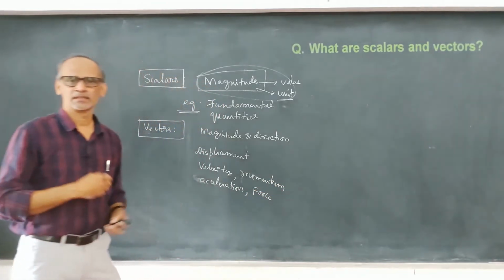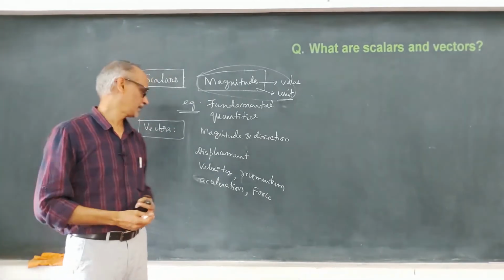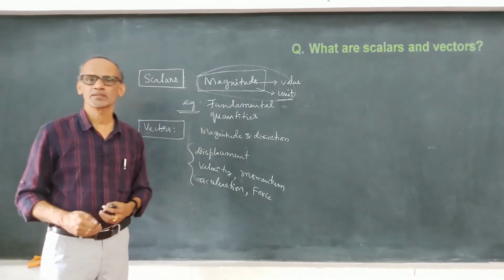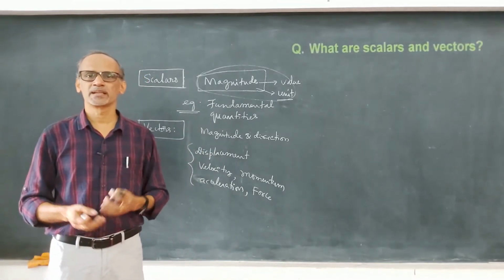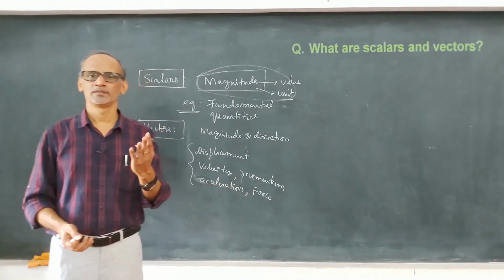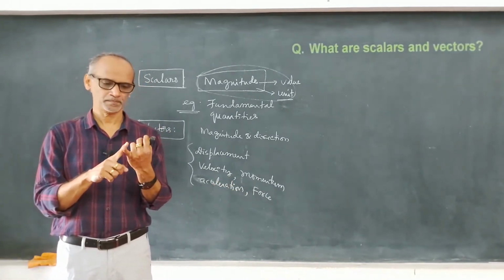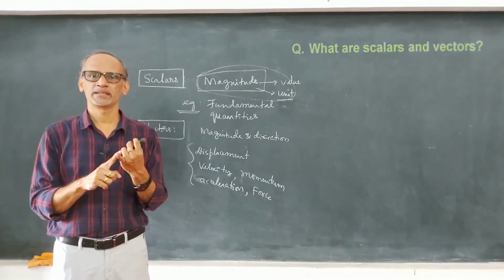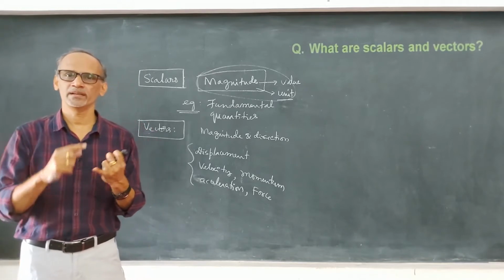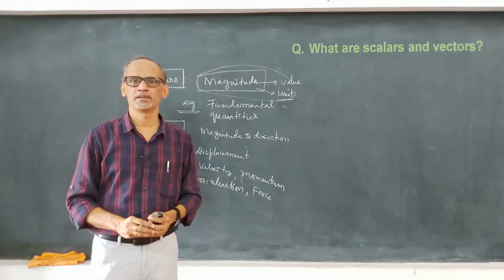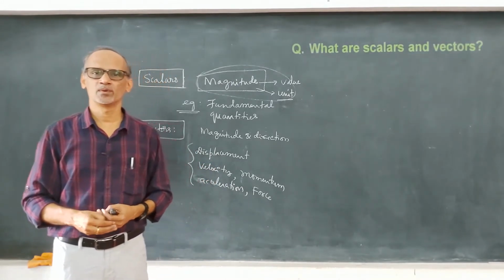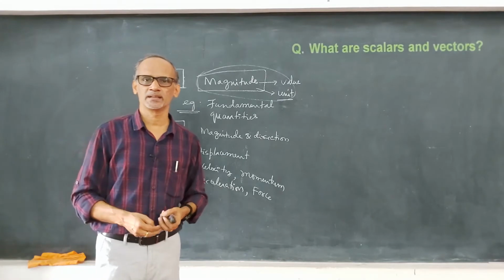There are many other vector quantities, okay, but you do remember only these, because they'll ask questions in the exam. Like, give an example for a vector quantity. In such case you need to remember. So which are the 5 vectors? Displacement, velocity, momentum, acceleration and force. I am going to stop these examples, but once we learn more and more physical quantities, I am going to tell whether they are scalars or vectors.